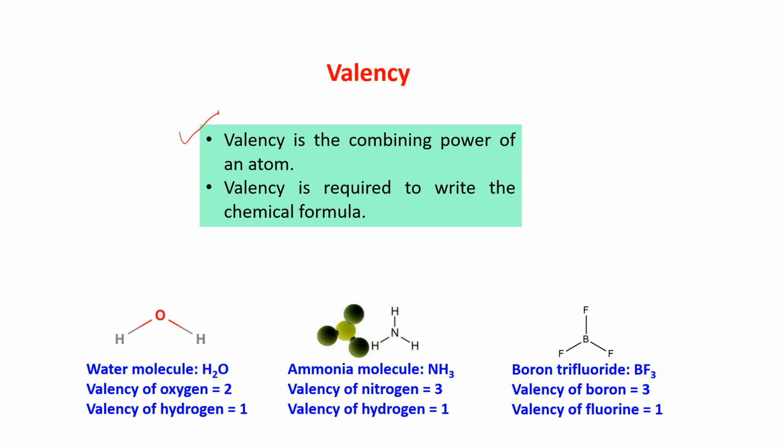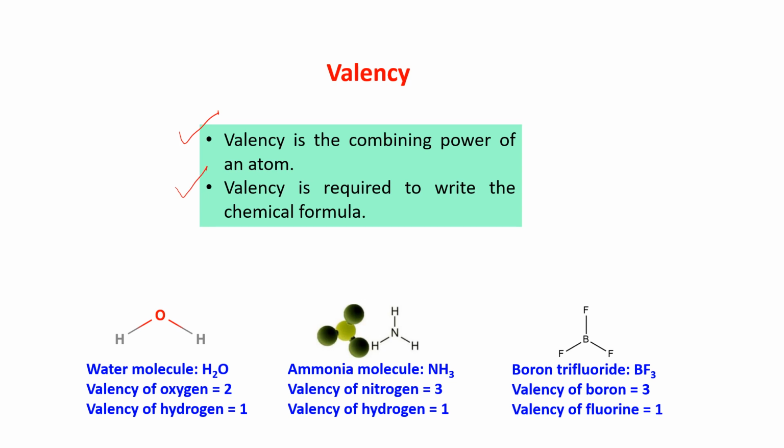Let me first talk to you about valency, and then I will go to the next slide and show you. Valency, as I told you, is the combining power of an atom, and every atom has a specific valency. Why is valency needed? What is the use of knowing whether it can combine with 2, 3 or 4 elements? Valency is required to write the chemical formula.